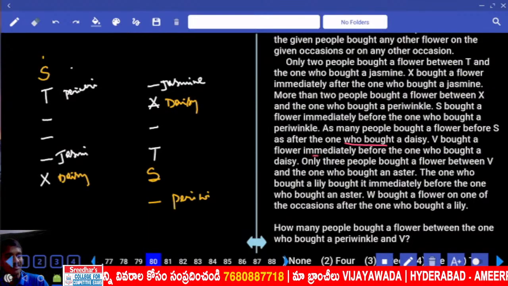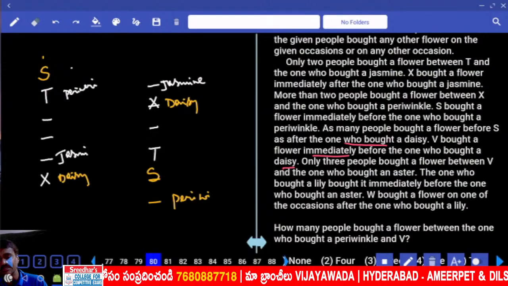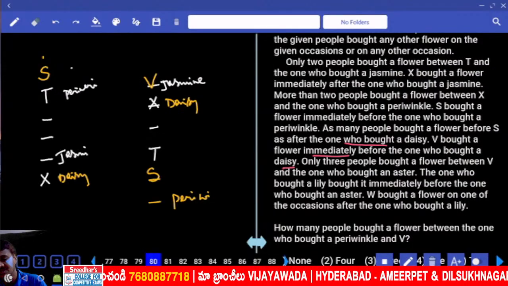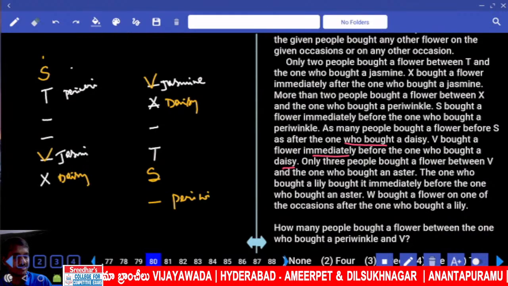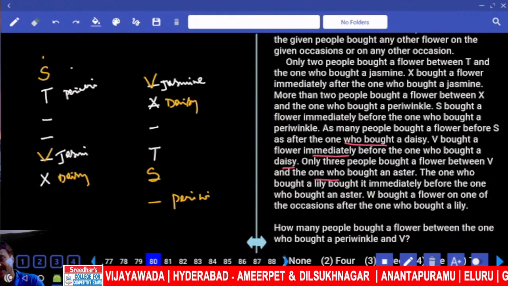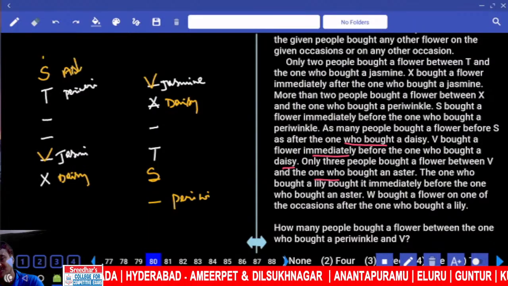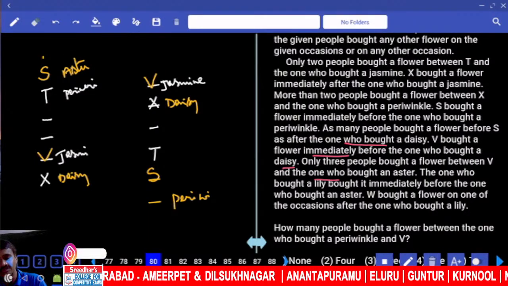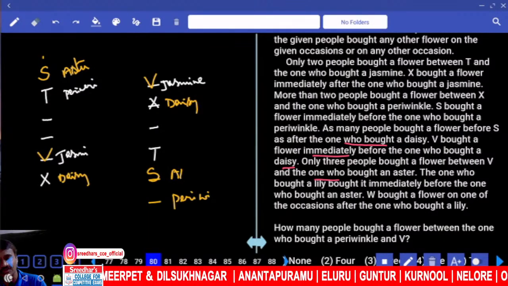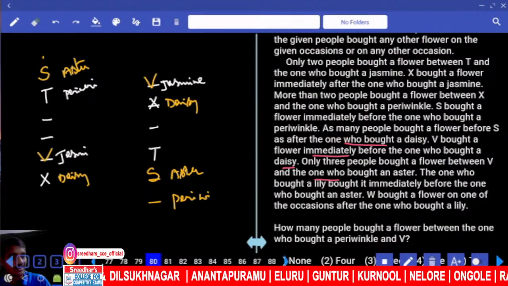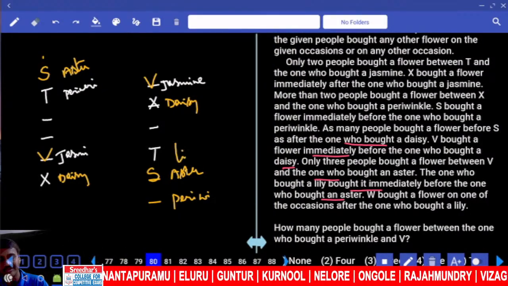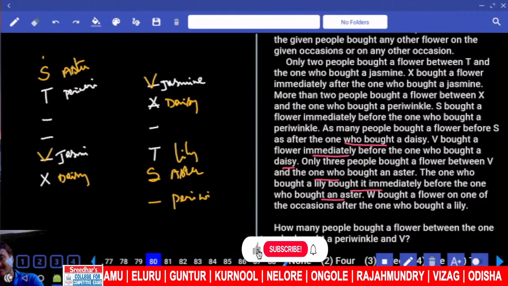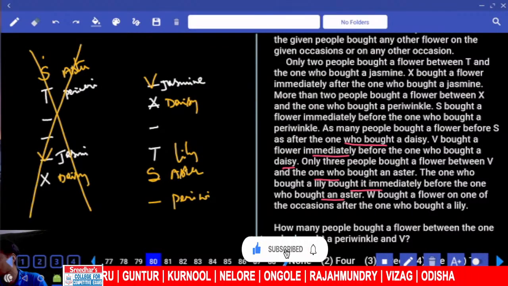And V bought a flower immediately before dice. V is immediately before dice, V is here. And 3 people between V and Aster. Between V and Aster there must be exactly 3 people, Aster is here. The one who bought Lily bought immediately before Aster. And Lily is immediately before Aster. And in this one, immediately before Aster is not possible.